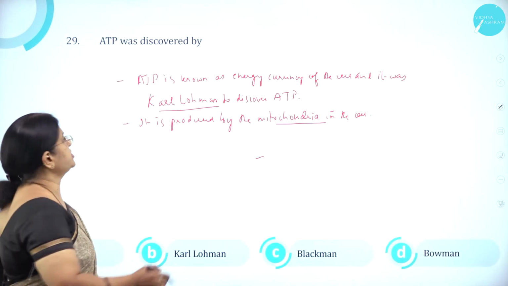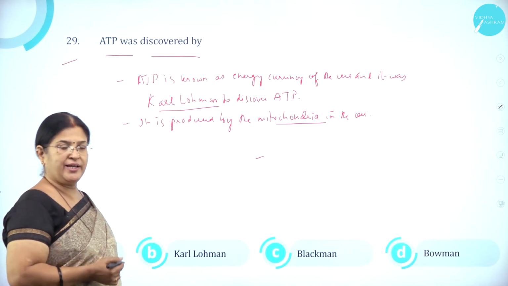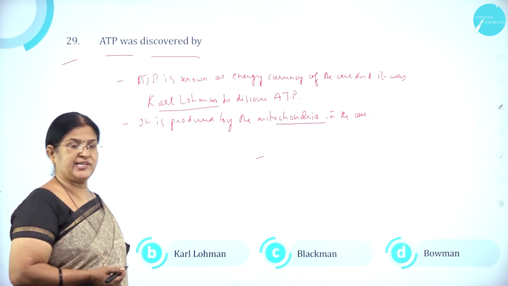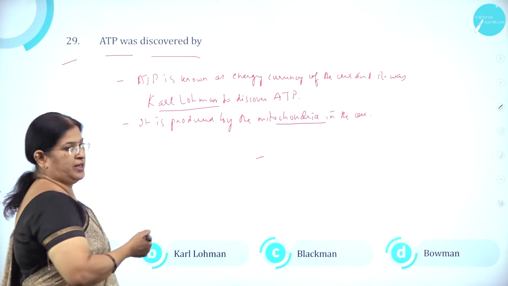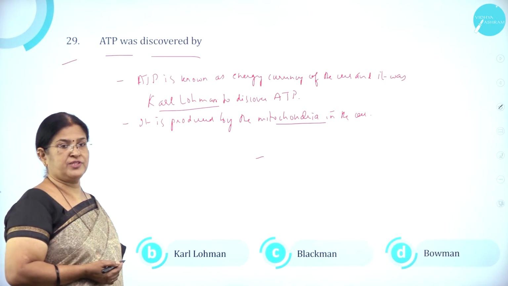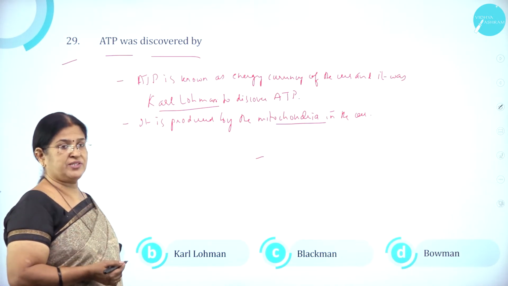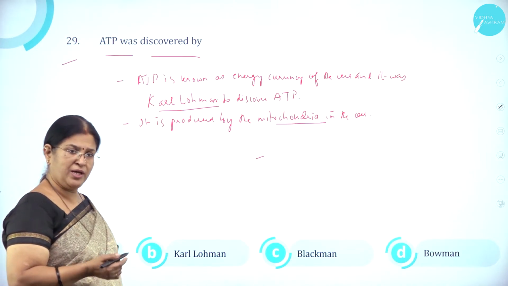Moving on to question number 29. ATP, as we all know, is called the energy currency of a cell, which is produced in the mitochondria of a cell. Hence mitochondria is called the powerhouse of the cell, which generates energy in the form of ATP molecules.